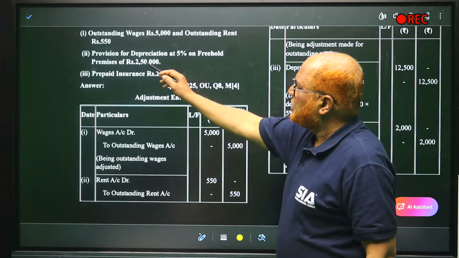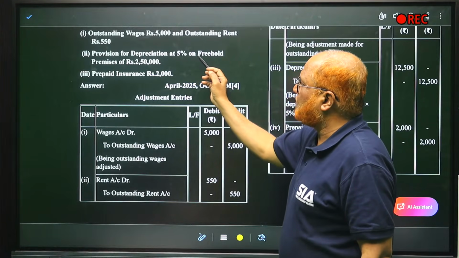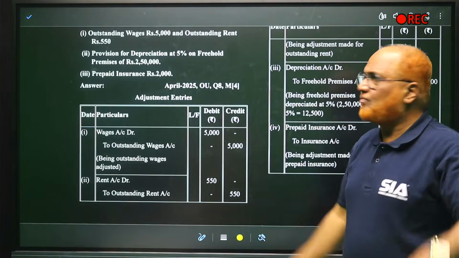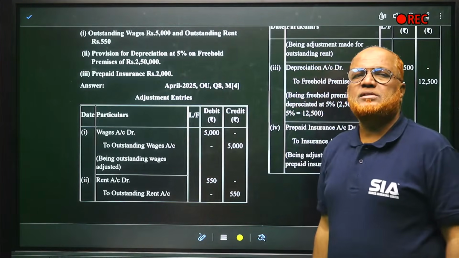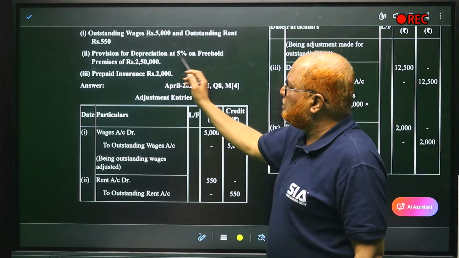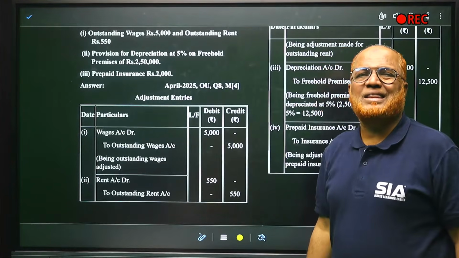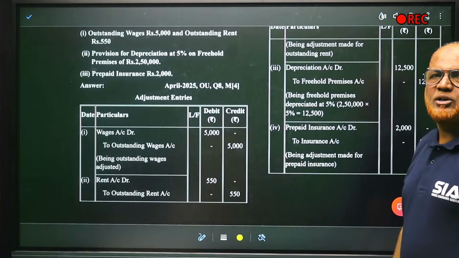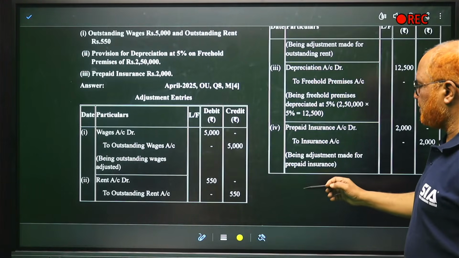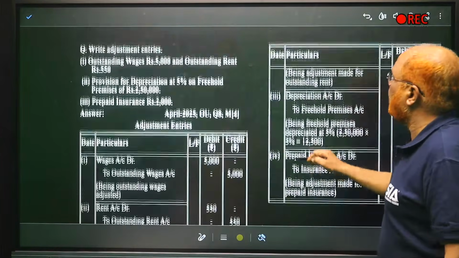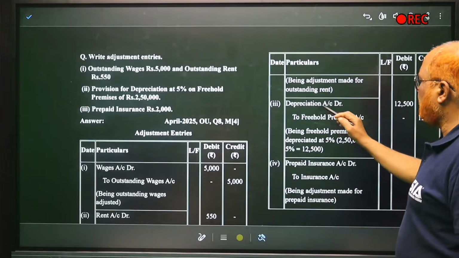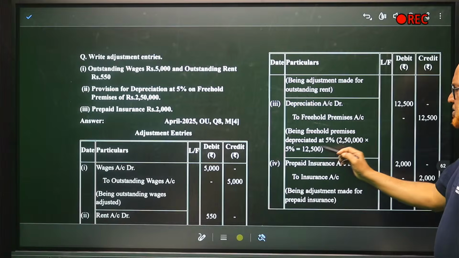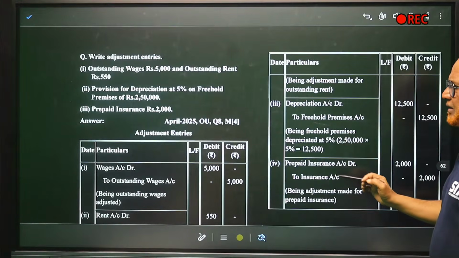Next, provision for depreciation at 5% on freehold premises of 2,50,000. The premises value is 2,50,000 and the depreciation rate is 5%, so 5% of 2,50,000 will be 12,500. The entry will be depreciation account debit, freehold premises account credit, 12,500.